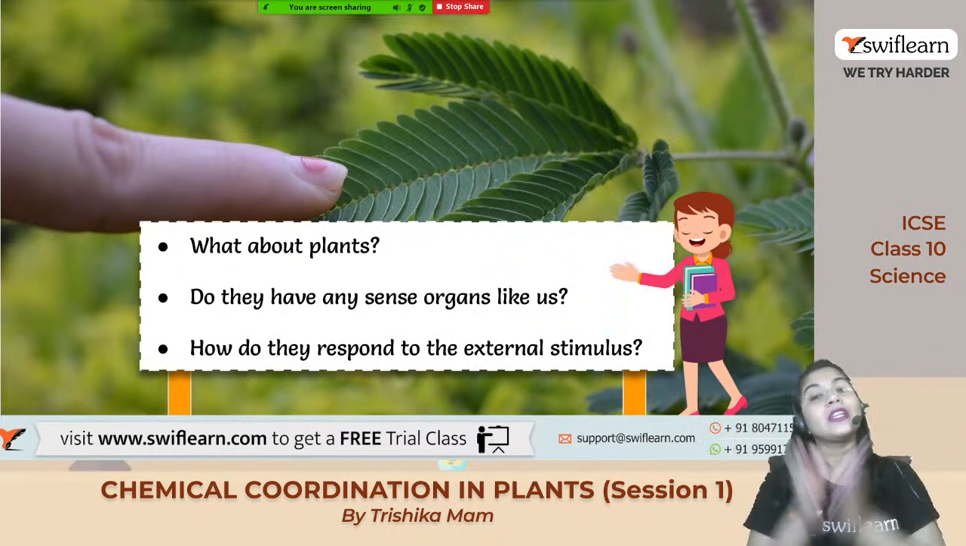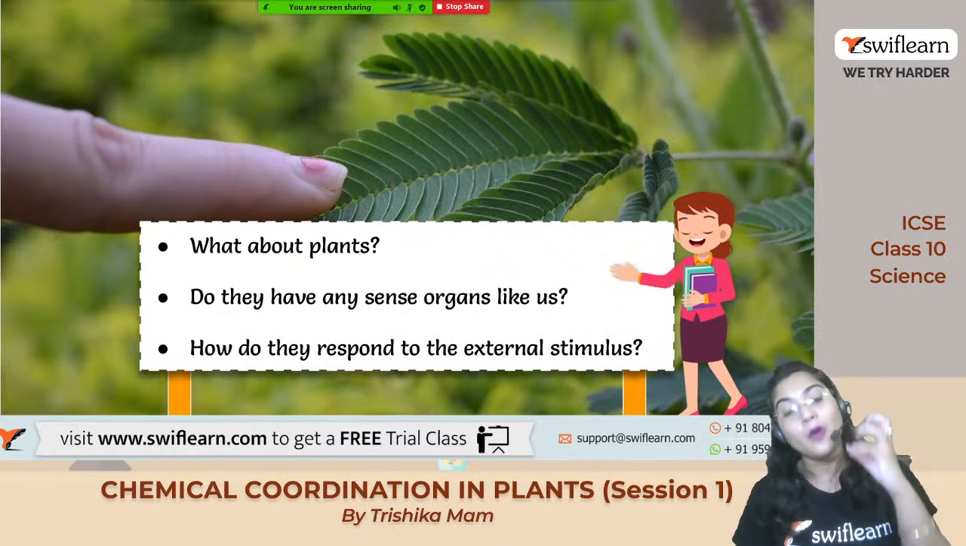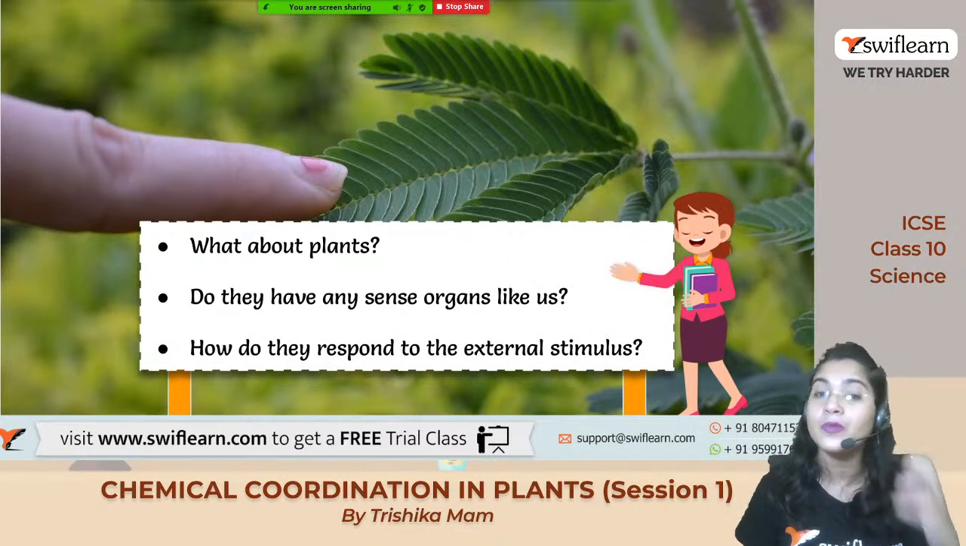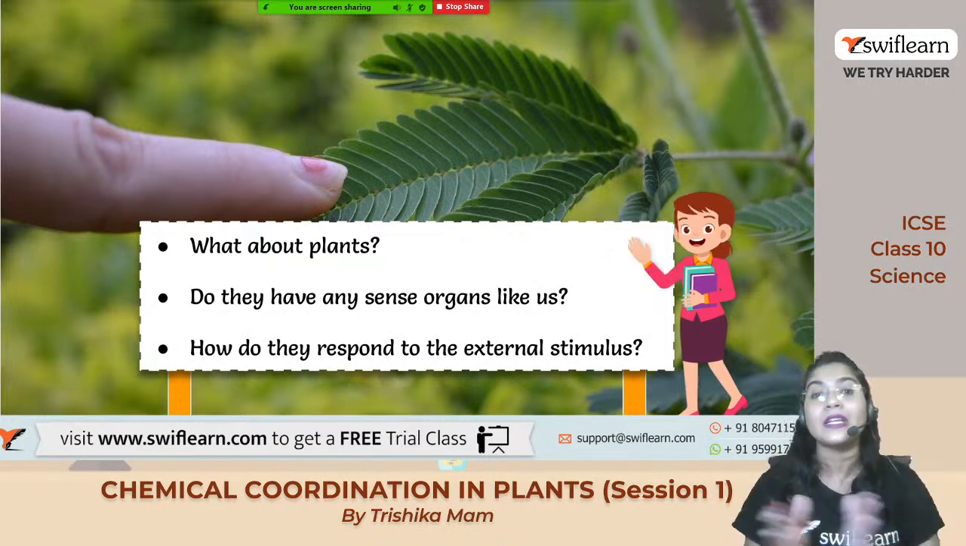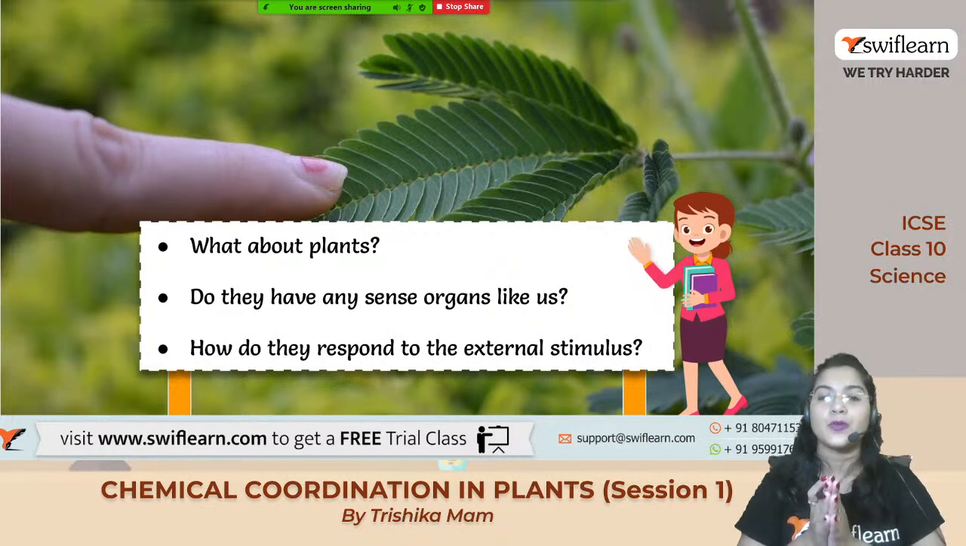Fine. So, within the plant body also, the various types of hormones are secreted from the different parts of the plant, which will coordinate the different functions of the plant body.